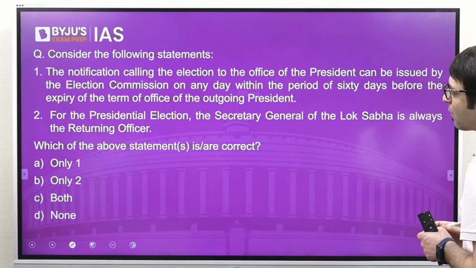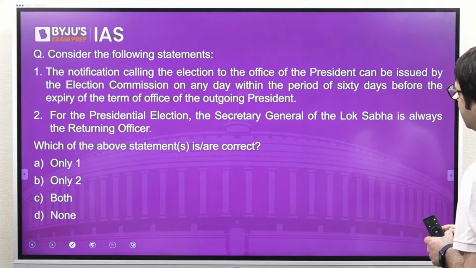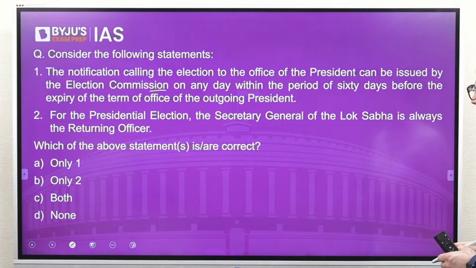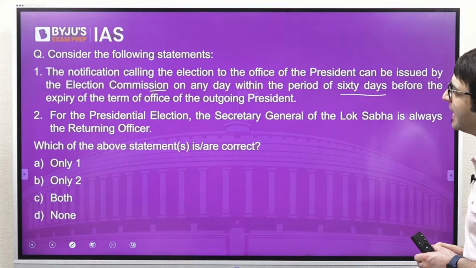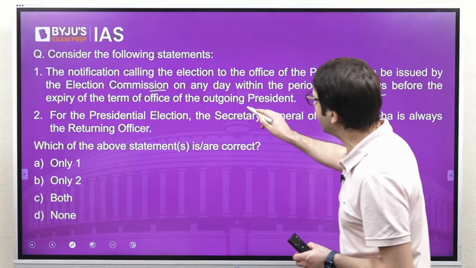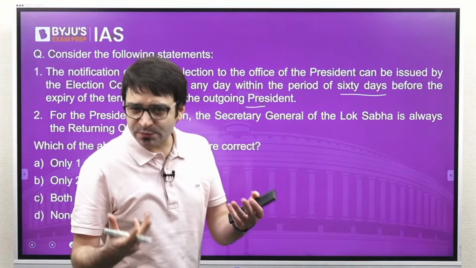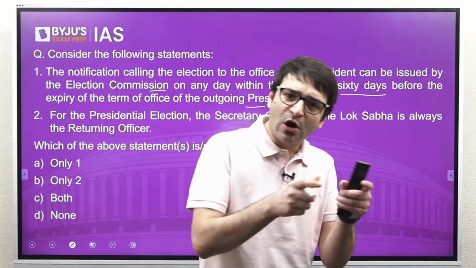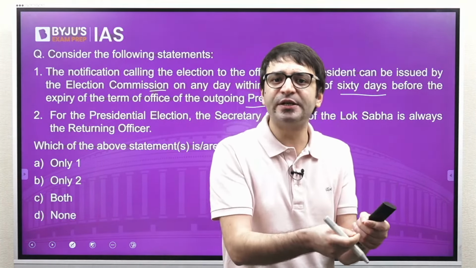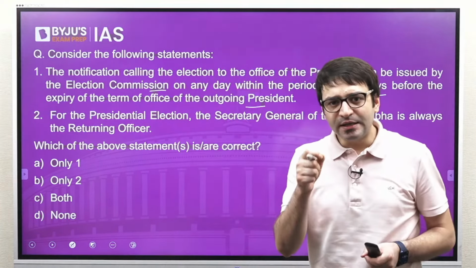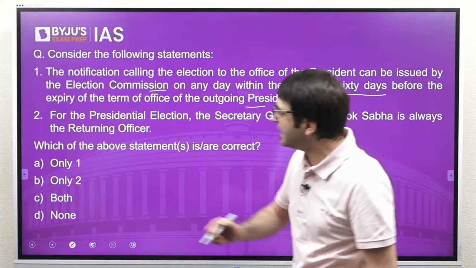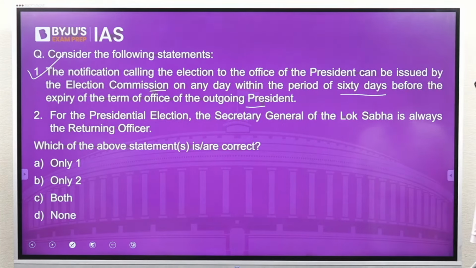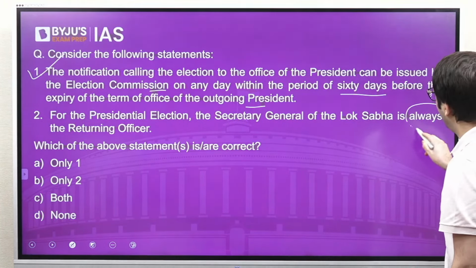The notification calling the election to the office of the President can be issued by the Election Commission on any day within the period of 60 days before the expiry of the term of the office of the outgoing President, which means we can expect the election notification anytime in the coming weeks, because the office of the President falls vacant in July. Prior to that, within 60 days, the election notification should be issued by the Election Commission of India.